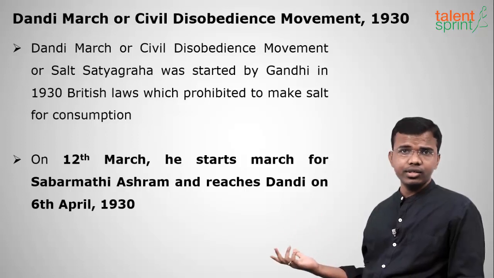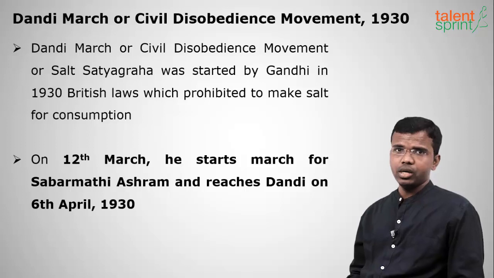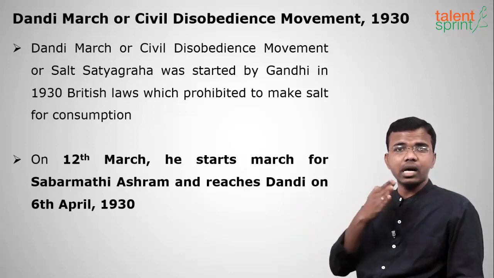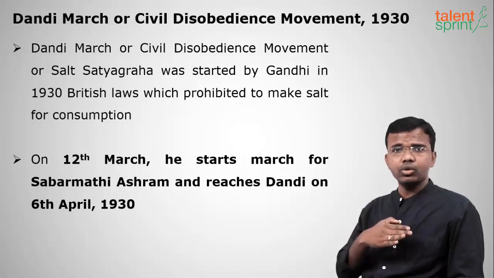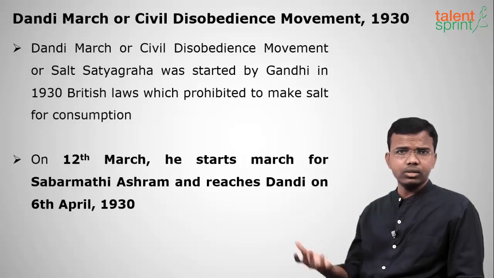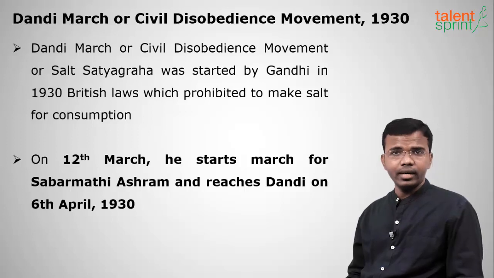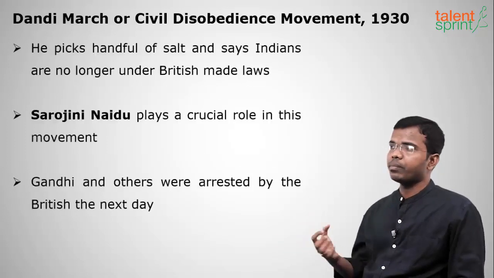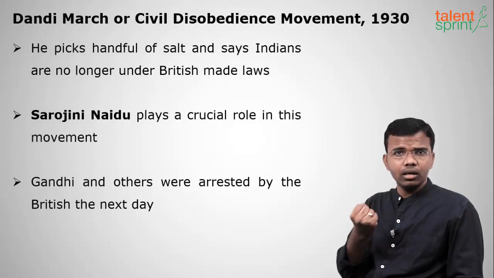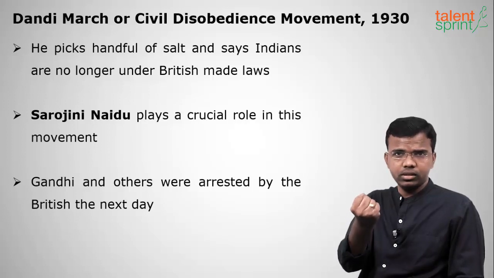So this angered Gandhiji. So he wanted to go against the salt laws introduced by the British. So he will take up the Dandi March. He will start from Sabarmati Ashram on 12th March and he will walk on foot to a place called Dandi. It is a coastal place in Gujarat. He will reach Dandi on 6th April 1930, and he will take up a handful of salt and say, Indians are no longer under the British-made salt laws or any law. I have broken it. See.